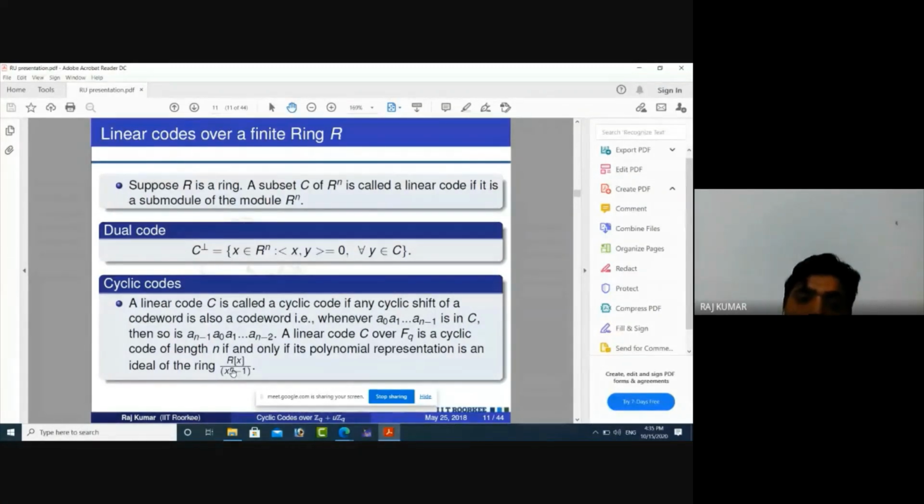If n is relatively prime to the characteristic of the ring, then these cyclic codes are called simple root cyclic codes. And if n is relatively prime to p, then these are known as simple root cyclic codes. And if n is not relatively prime to the characteristic of the ring R, then they are known as repeated root cyclic codes, because then there is a chance of the factor x minus 1 occurring repeatedly in the factorization of x^n minus 1. So these are called repeated root cyclic codes.